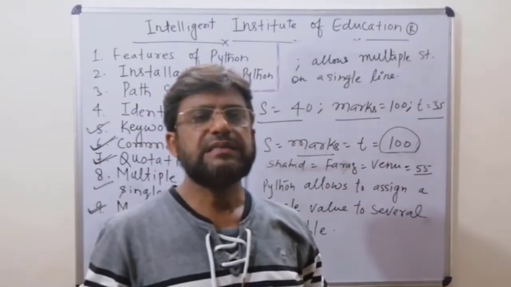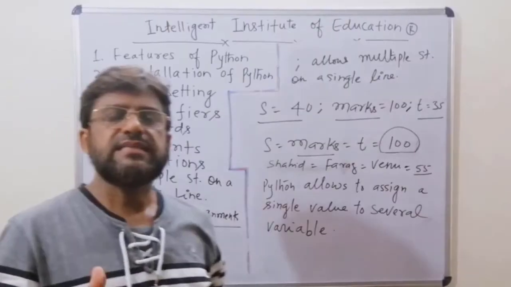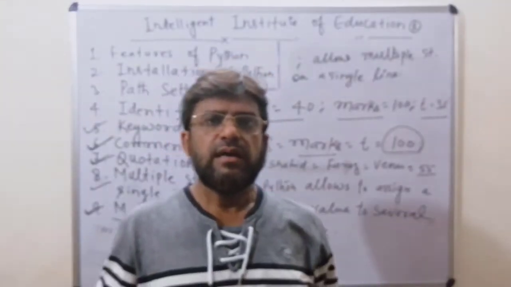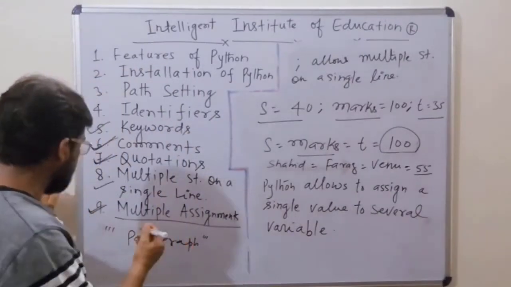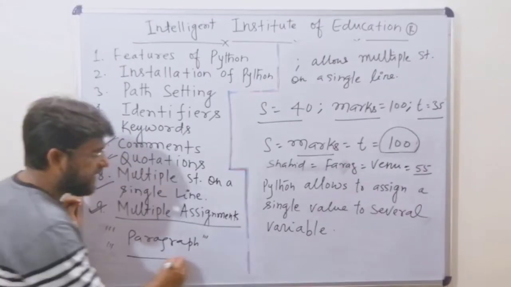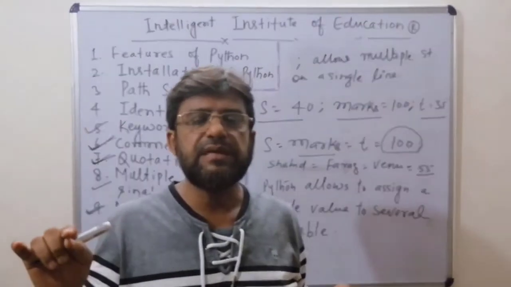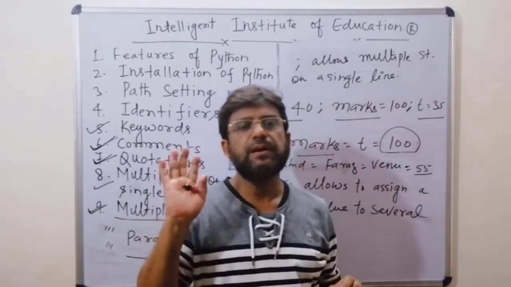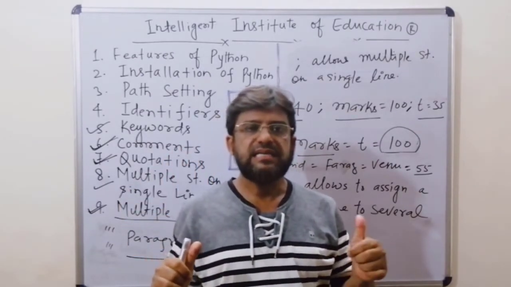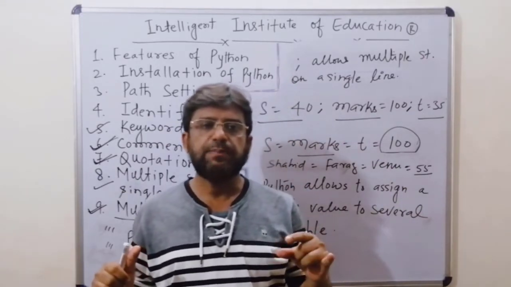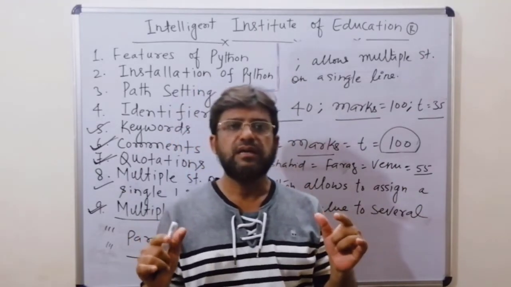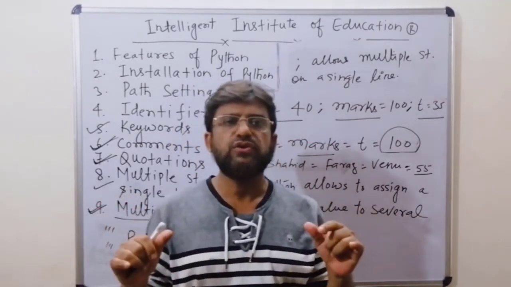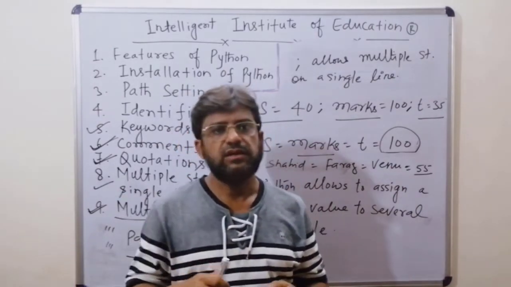Like in this example, now I am explaining quotation here. I explain single quote, double quote and triple quote. Triple quote is used for more than one line, like you can say a paragraph. So we write triple quotes, one line statement, two line statement, three line statement, and finally we enclose with triple quotes. So in Python, single quote is used for a word, double quote for a one line statement, and triple quote for more than one line statement.